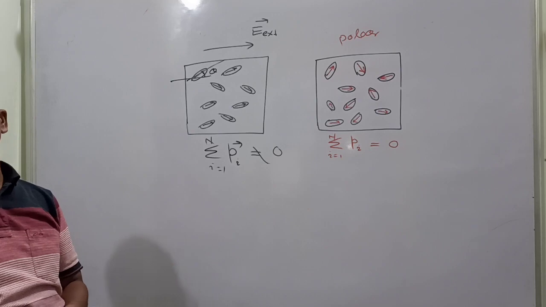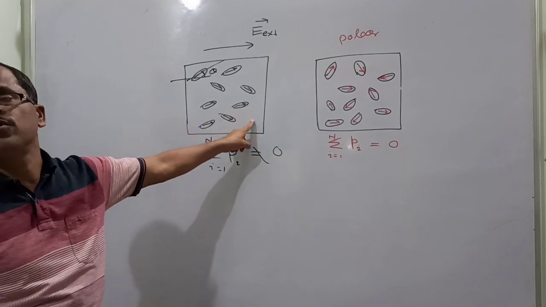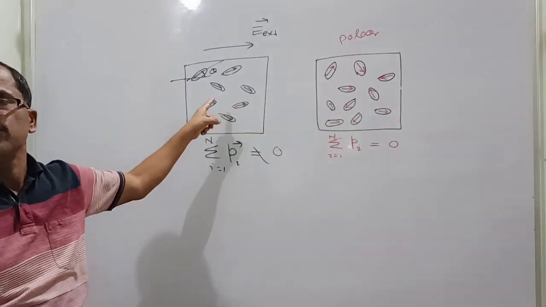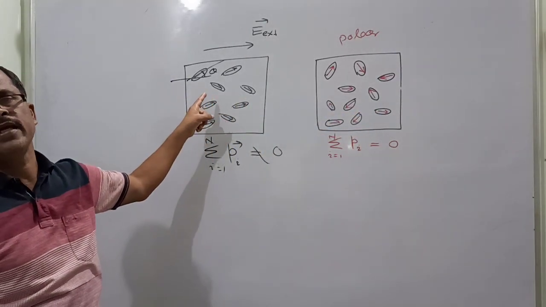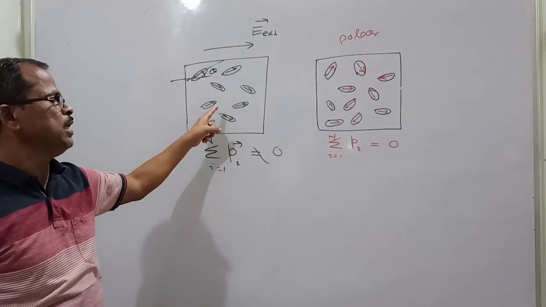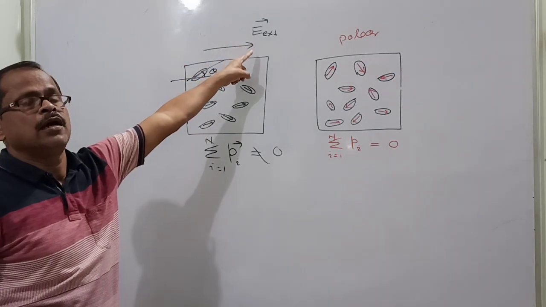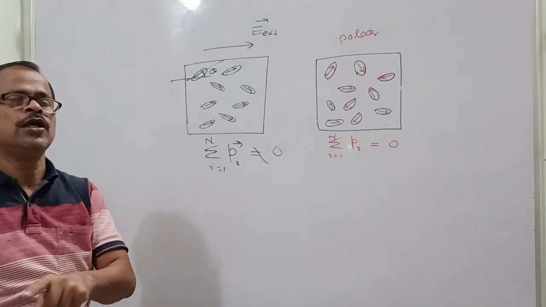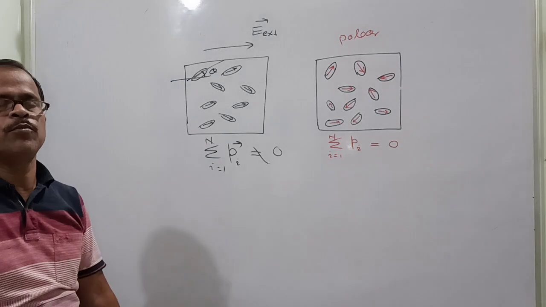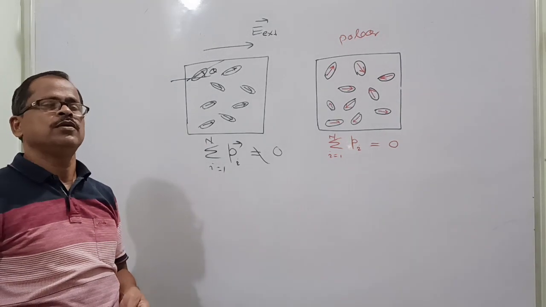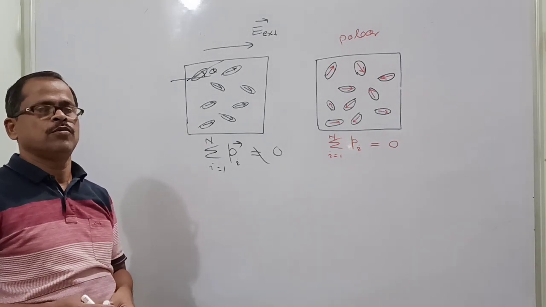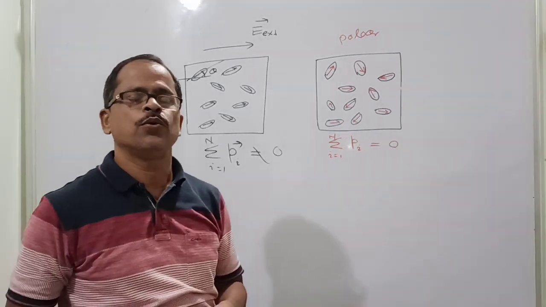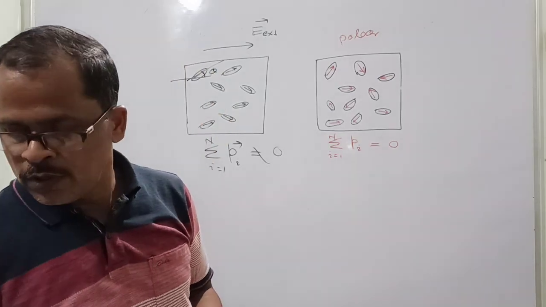But another thing is that if the temperature is more, again they try to be more disordered. So to make a huge net dipole moment, it should be at high electric field and low temperature. At low temperature and high electric field, polar molecules will behave as a good dipole. So now it is all about the polar dipoles. Let us come to the non-polar dipoles.